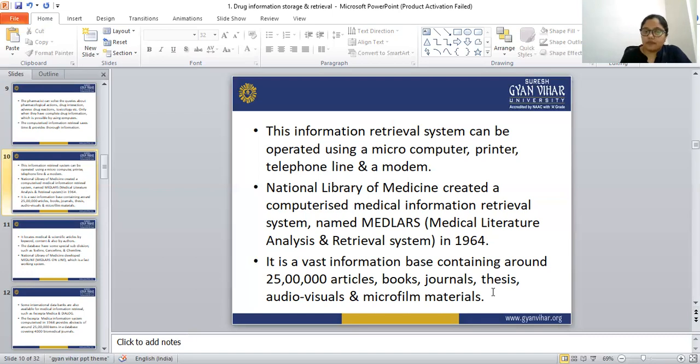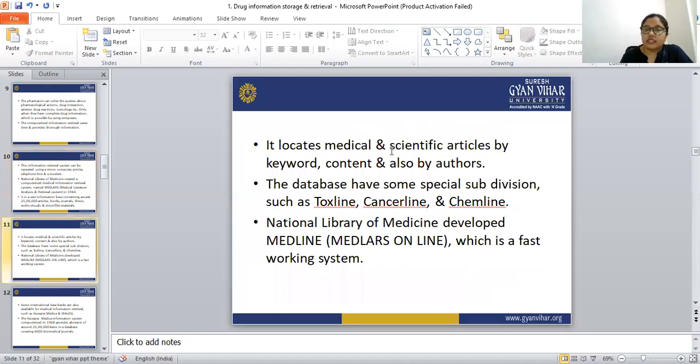So this is MEDLARS, created by the National Library of Medicine in 1964. In MEDLARS, there are 25 lakh articles, books, journals, and theses. It locates medical and scientific articles by keyword, content, and also by authors.